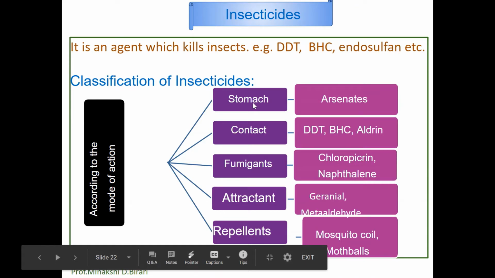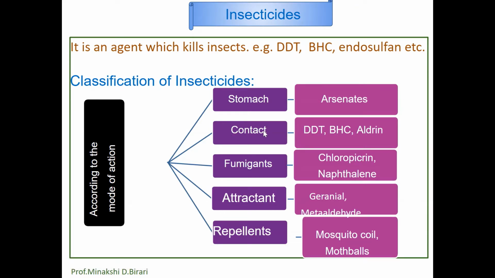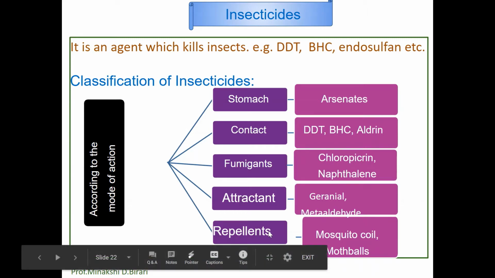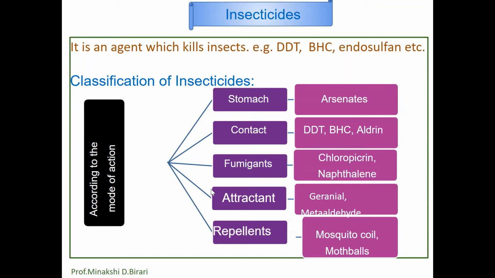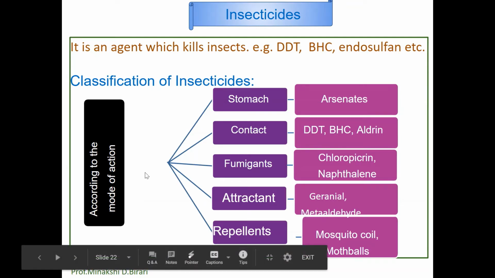Stomach or internal insecticides, contact or external insecticides, fumigants, also called respiratory poisons, attractants and repellents. So these are chemicals used to control damage or annoyances from insects by poisoning them through ingestion of stomach poisons, by contact with the cuticle, or by fumigant action through the air. They can be killed. So this is the classification of insecticides according to the mode of action.